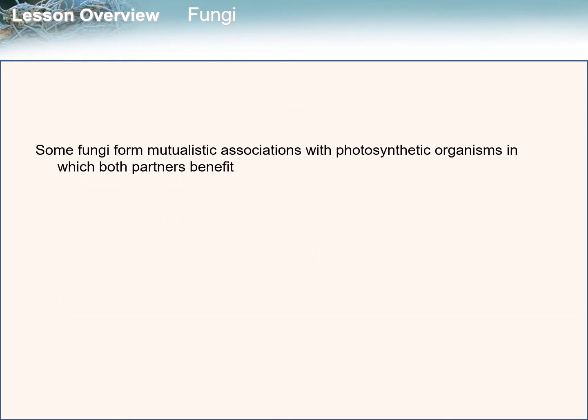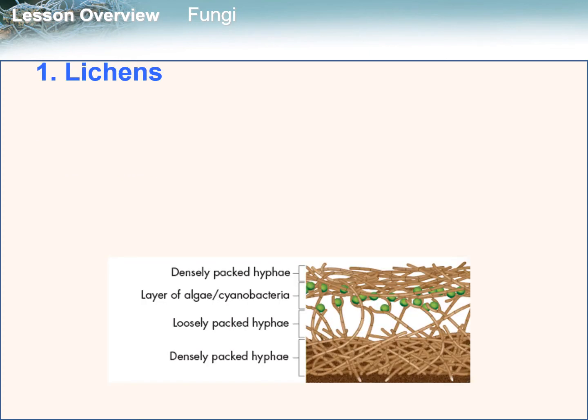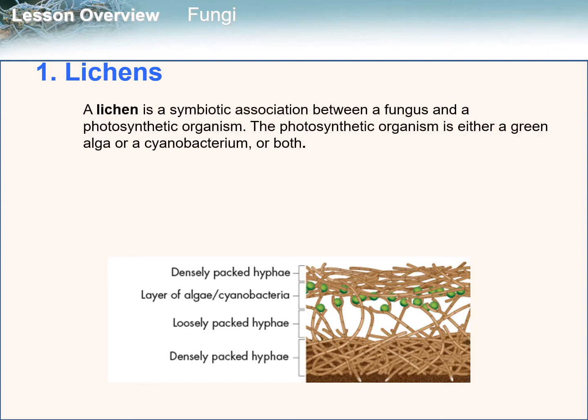Some fungi form mutualistic associations with photosynthetic organisms in which both partners benefit, and this is where we are going to focus on. For example, lichens, one of the symbiotic associations of fungi. A lichen is a symbiotic association between a fungus and a photosynthetic organism.